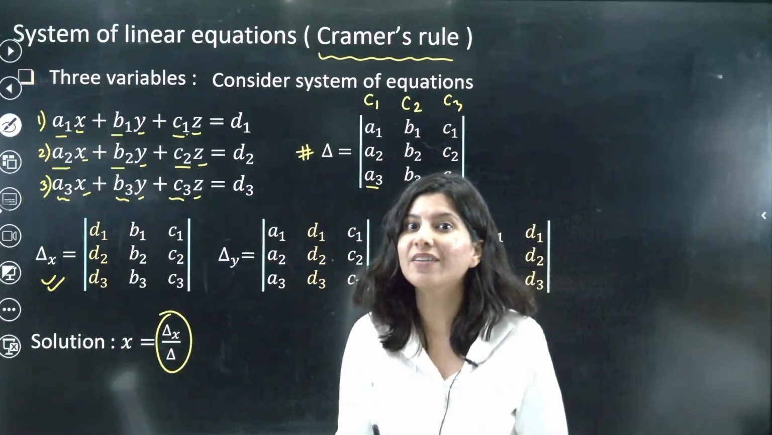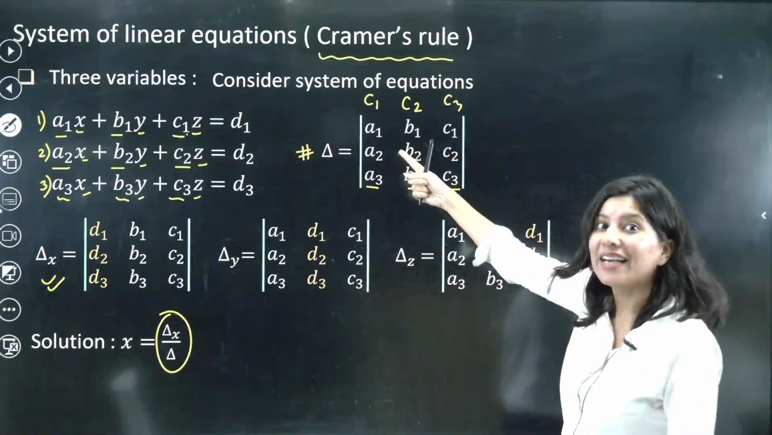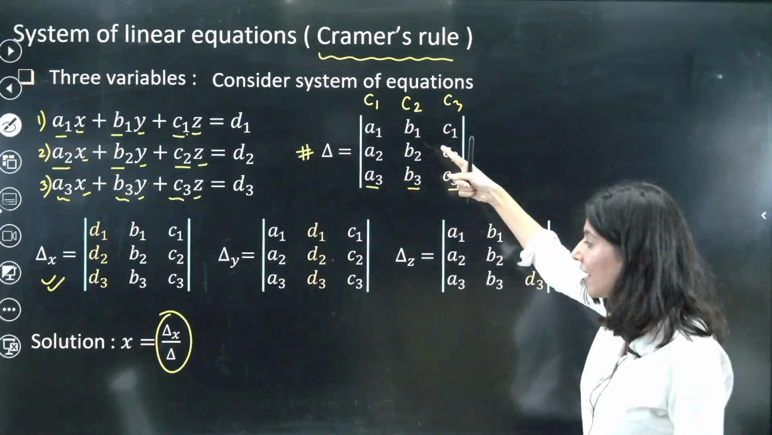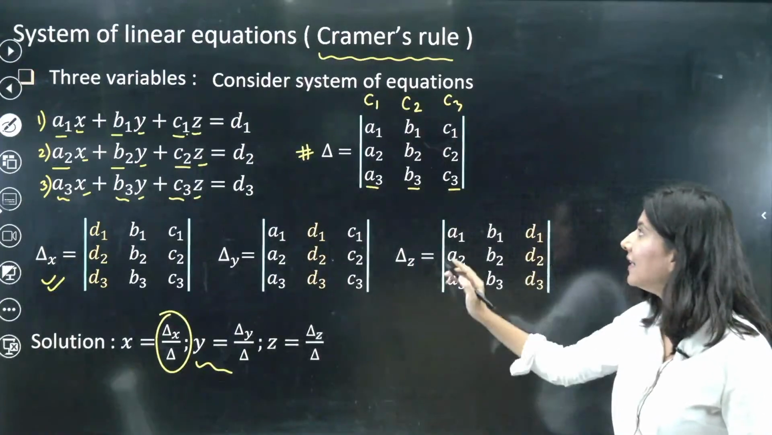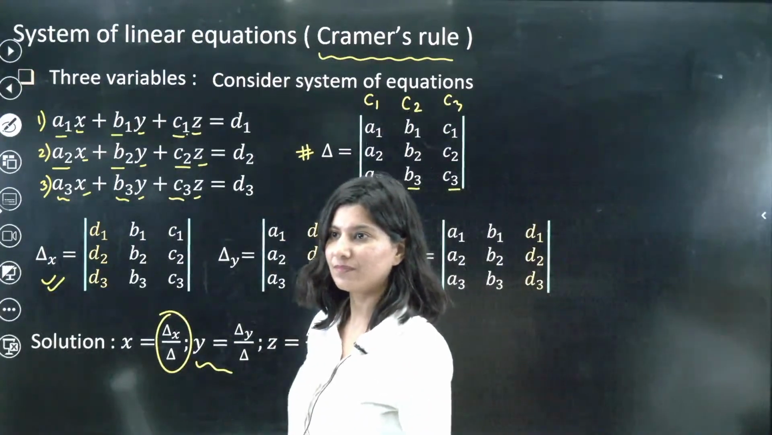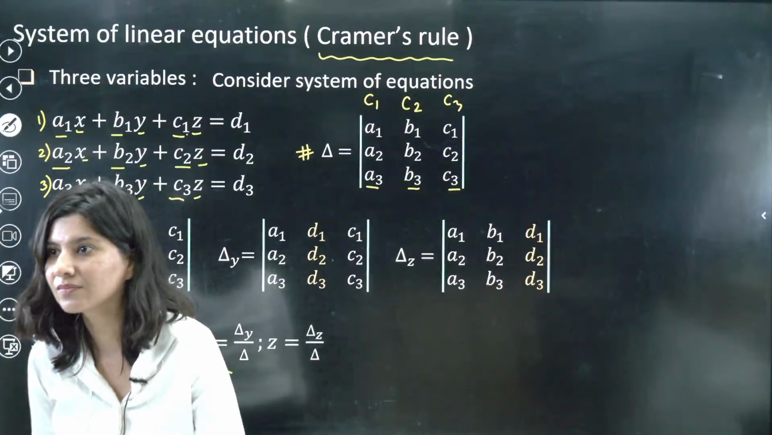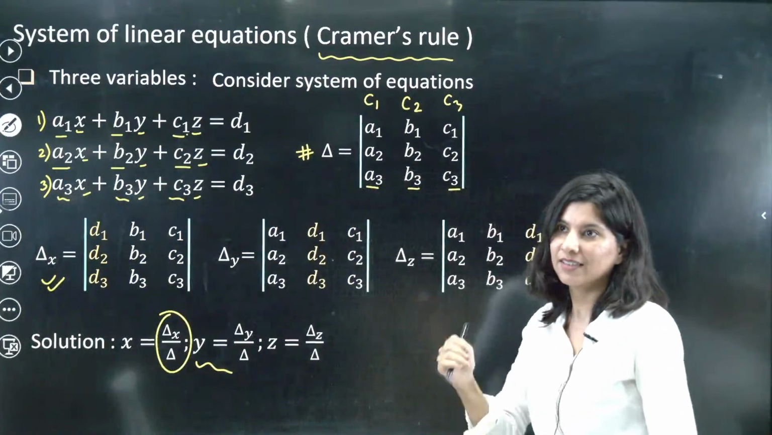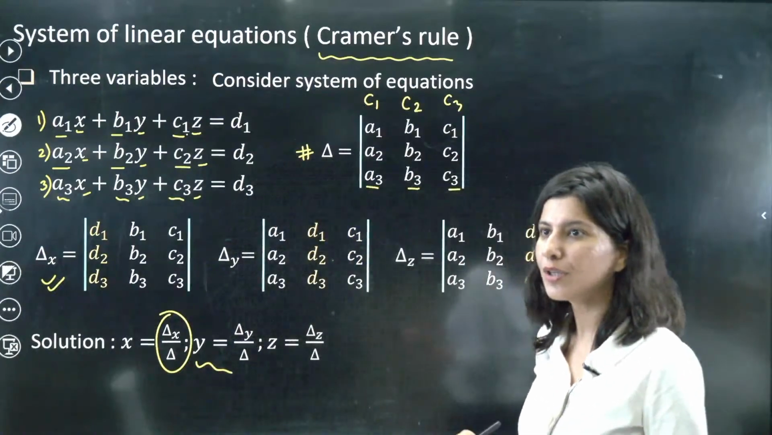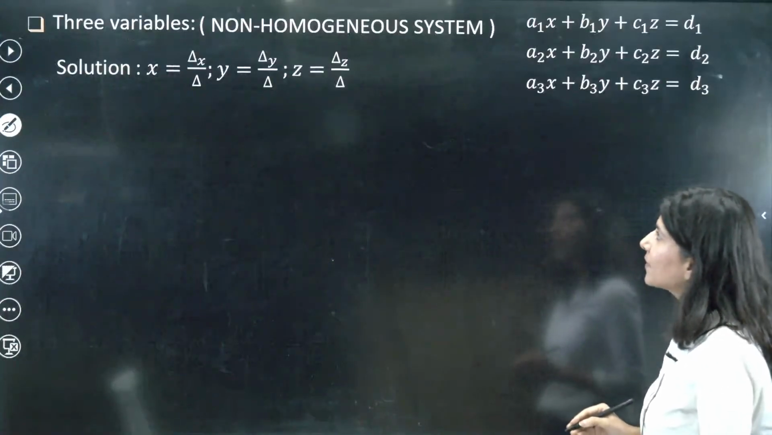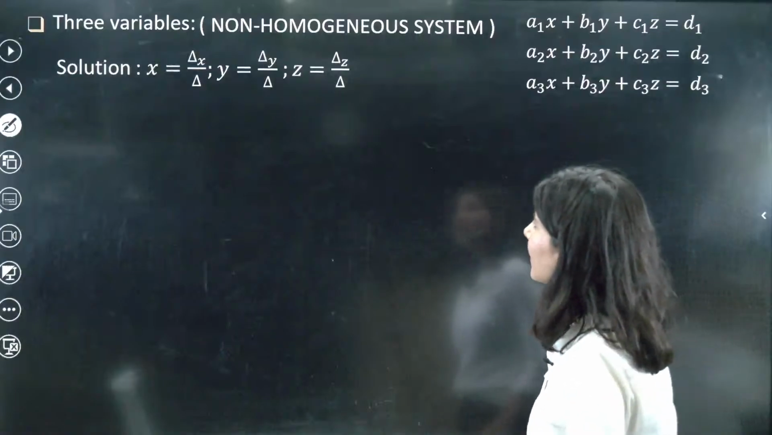Now what is the value of y? It is del y by del. What is the value of z? z is del z by del. I hope this is clear. No issues? All right. So this is your solution.